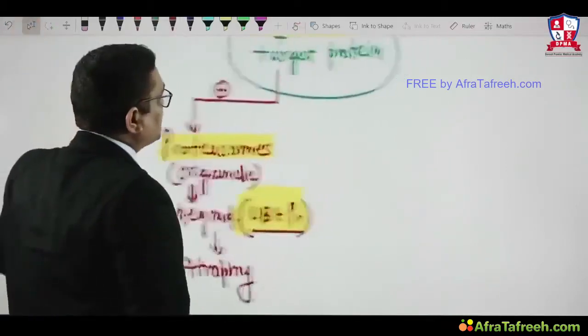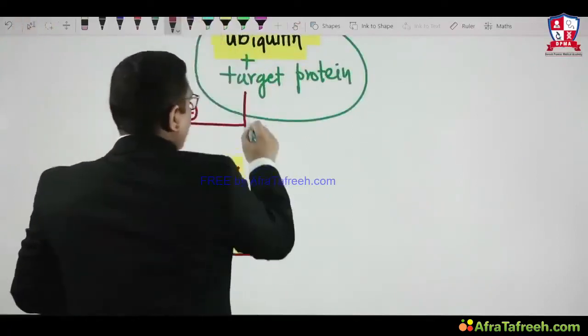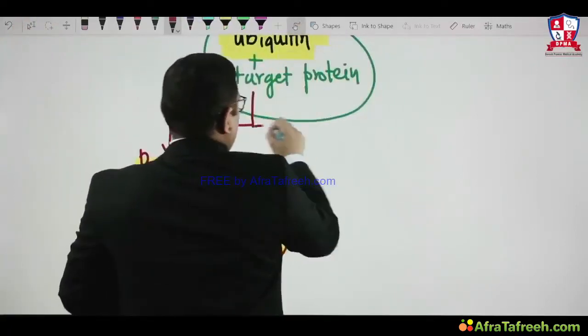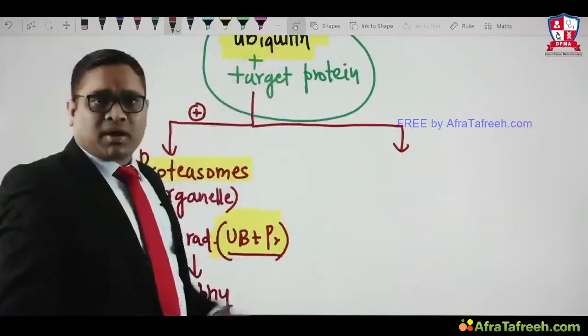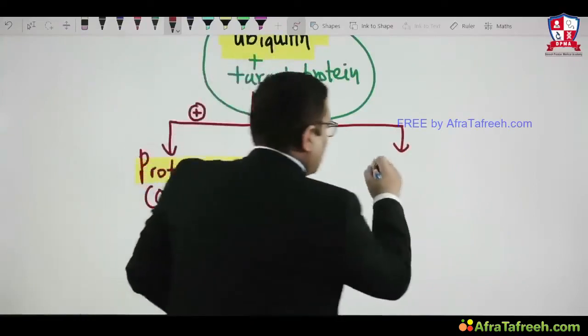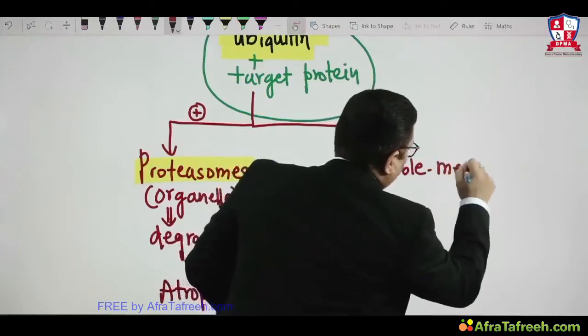Now let us see what happens in autophagy. Autophagy means self-eating. So in autophagy, what happens after this target protein combines with the ubiquitin? They will be taken into a double membrane bound structure. See what I am writing: double membrane bound.